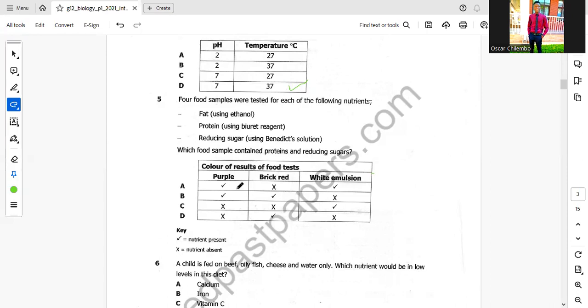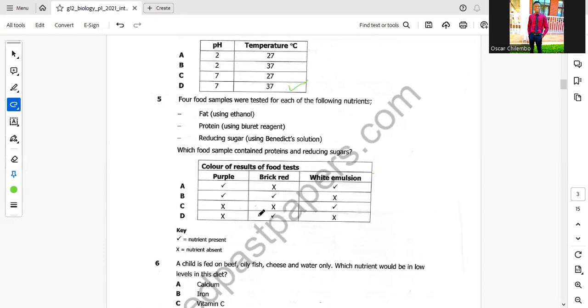Then B: the purple color denotes protein, yes. Then brick red denotes reducing sugar. Yes, this is correct. Then white emulsion was absent. Wherever they have marked wrong on purple and brick red, that answer is incorrect, because these are the accurate tests for protein and reducing sugar.